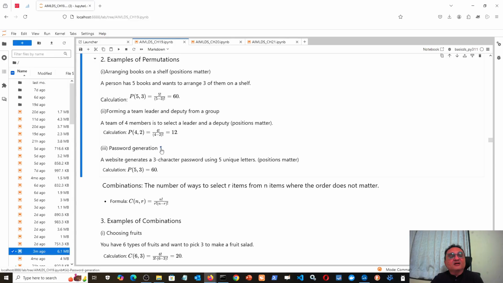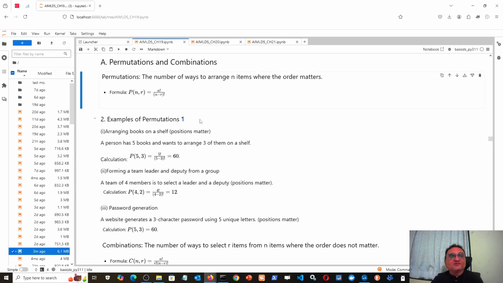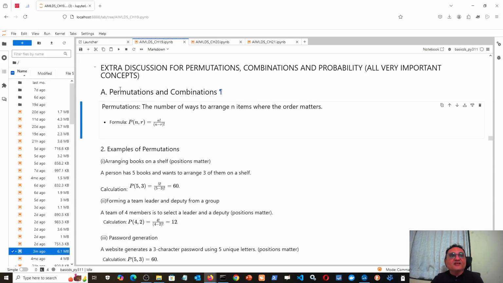Now, these are examples of permutation, and this is the formula for permutation. The most important thing in permutation which you have to remember is that order matters, or position matters. So P for P, that is easier to remember. Permutation starts with P and position also starts with P. So where you put the selected elements, their position matters.